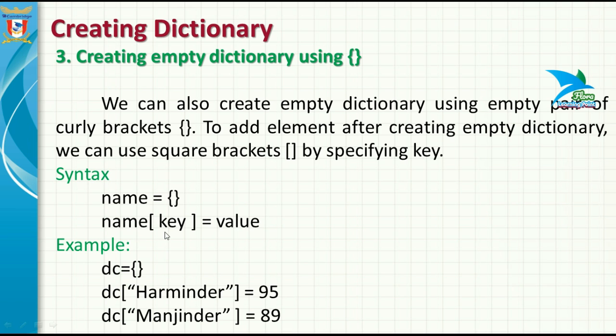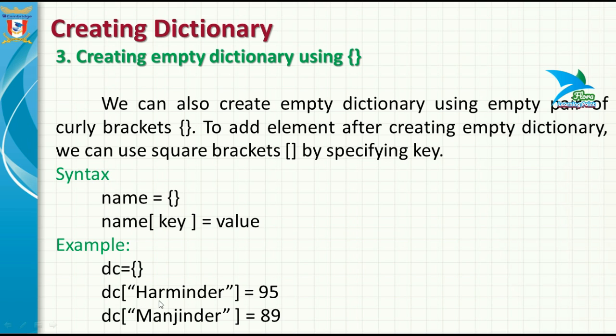Now after making this empty dictionary, if you want to add some element inside it, you have to specify the name of the dictionary. Then inside the square brackets, you specify the key of that particular element, and after that you specify the value of that element. Here we have an example. We created an empty dictionary with empty curly brackets, and in the next line we assigned the value 95 by specifying the key Harminder.